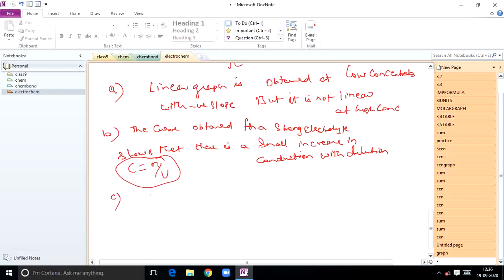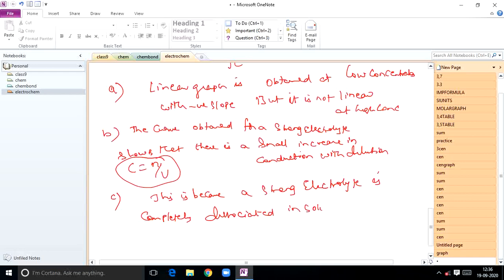See, actually why does this happen? This is because a strong electrolyte is completely dissociated in solution. You already know strong electrolytes undergo complete dissociation.